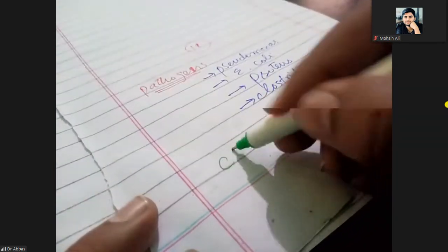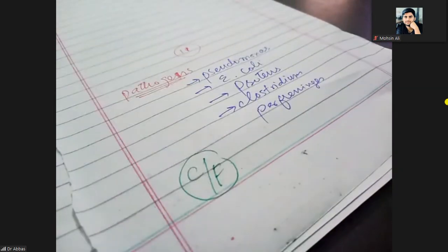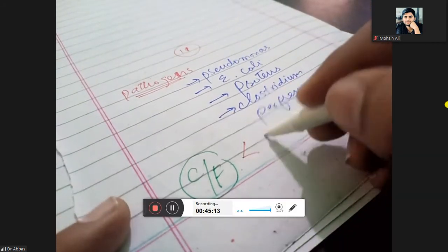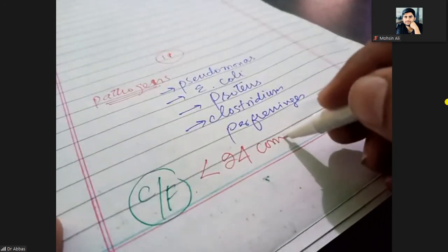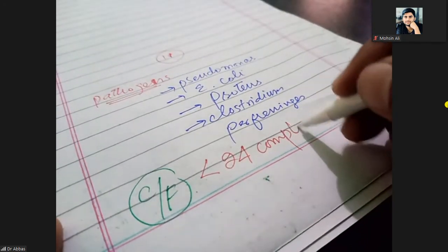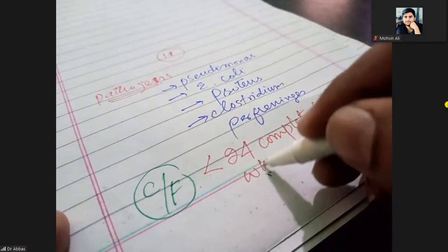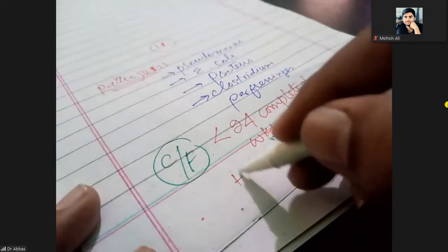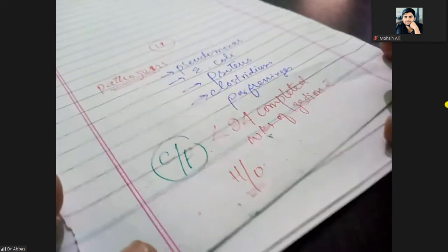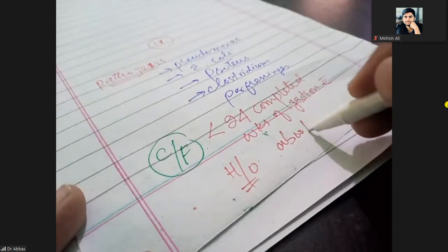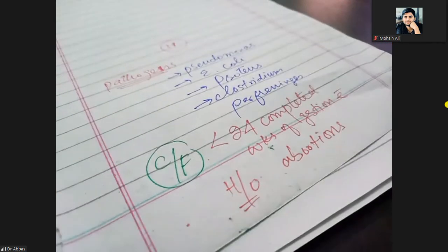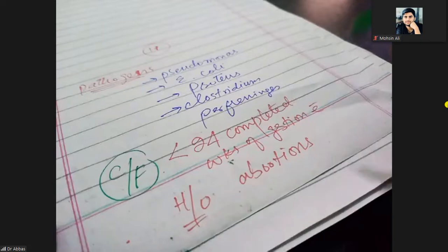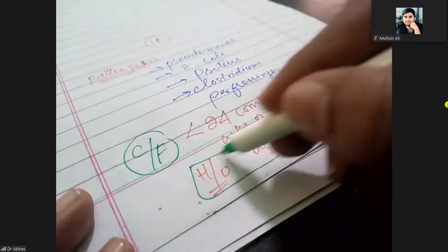Okay, next one. These pathogens can cause this. Next is the clinical features. Definitely infection will happen after the abortion. Here the female will come at less than 24 completed weeks of gestation, but with a history of abortion.